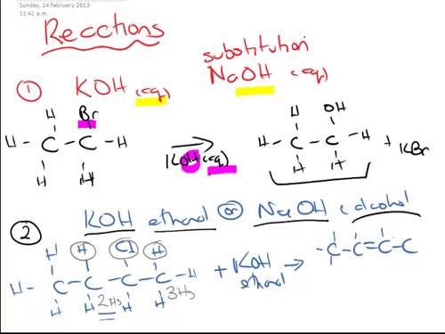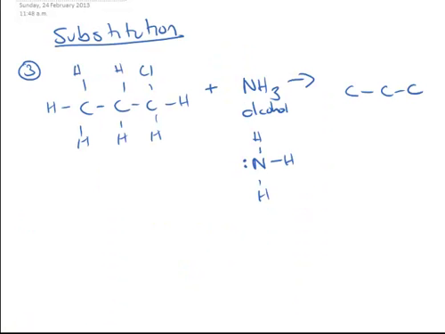Now just for clarity at this stage, I will leave off the H's, and then on the other one we're going to get a double bond on the other side between these two carbons. So there we go, and that's going to be there. So I'll actually just leave off the H's altogether. So you get the major and the minor. So it's an important one to remember. Conditions matter.